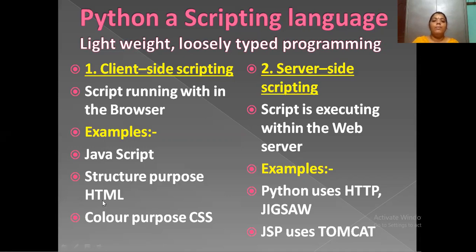So here in this structure we are having head, title, body and all. Whereas coming to cascading style sheets, here the colors are mentioned. So all of you, when you are seeing websites or web pages, there are many colors to attract people. How? By using cascading style sheets only. Okay, so this is all about client side scripting.